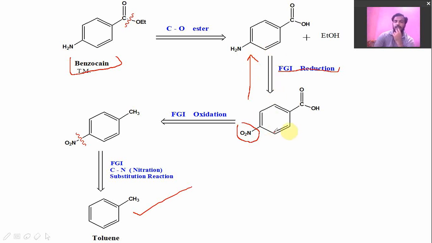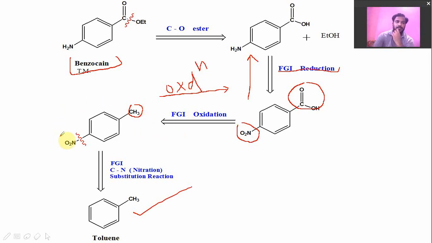So here para-nitro benzoic acid is formed. Then we further convert this benzoic acid group, carboxylic acid group, to methyl group. If we carry out this reaction in a forward direction, then it is possible by the process of oxidation.